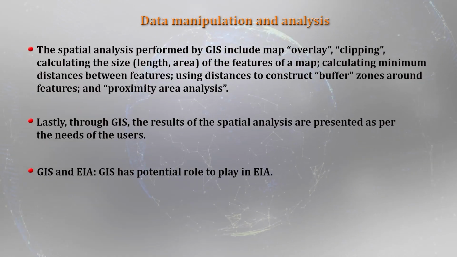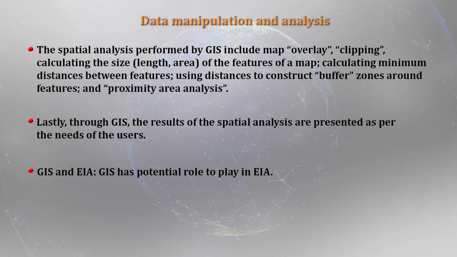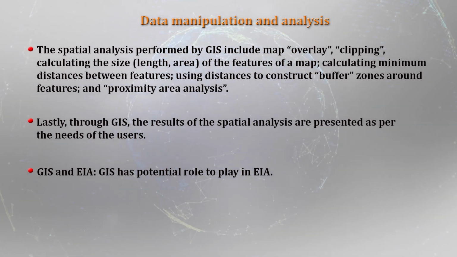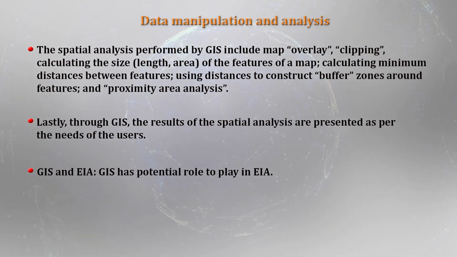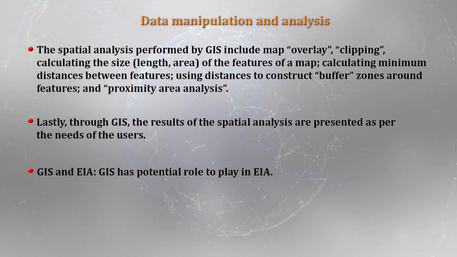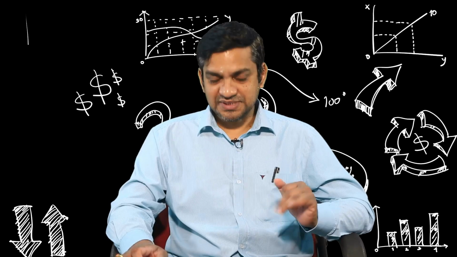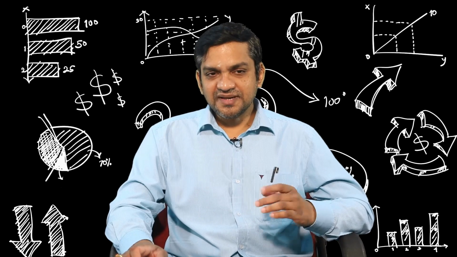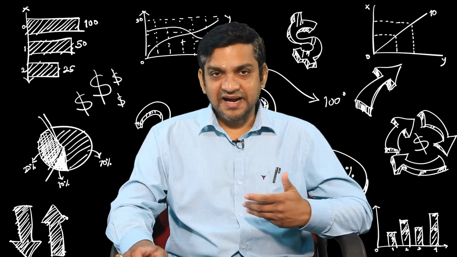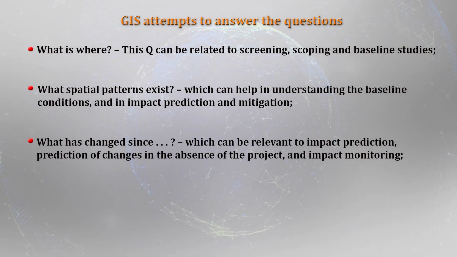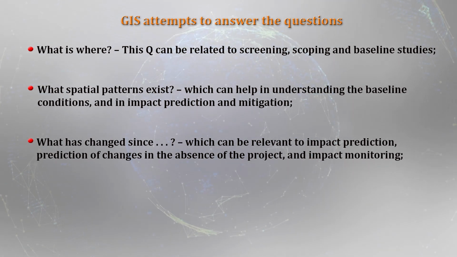And as regards the intersection between the GIS and environmental impact assessment, we have just talked about the GIS. Let us see what potential role the geographical information system can play in environmental impact assessment. When you look at the GIS as such, it definitely answers certain intriguing questions. For example, what is where, what spatial pattern exists, and what kind of changes have taken place.